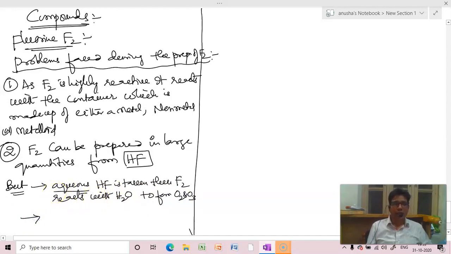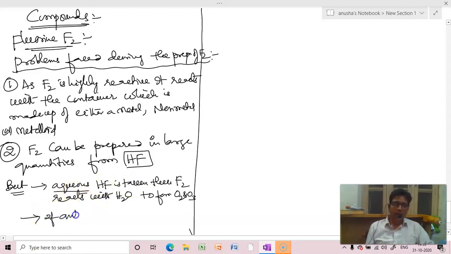What will happen by taking aqueous? The fluorine reacts with water because it is highly reactive. We have learned in the reactivity of halogens, the first reaction was with water. Fluorine reacts in two ways. 2F2 plus 2H2O gives rise to 4HF plus O2. 3F2 plus 3H2O gives rise to 6HF plus ozone. Now aqueous HF, if we take, fluorine reacts with water.